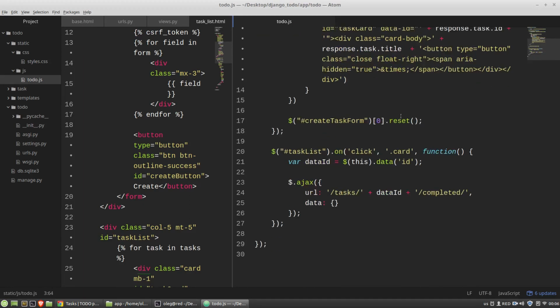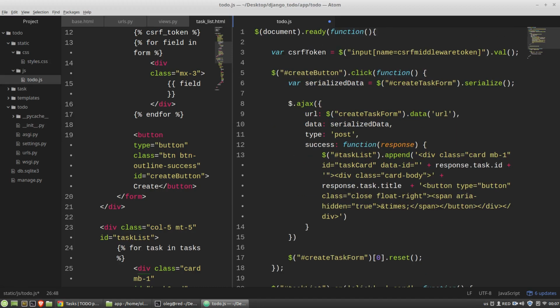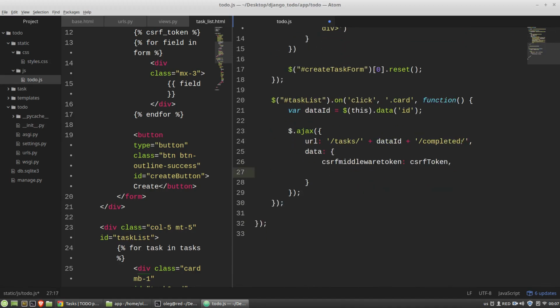And that's all. And here in the data dictionary, I have to use this csrfmiddlewaretoken key that equals the CSRF token variable. And the ID of the task will be data ID, this one. The type, it's a post again. Success.